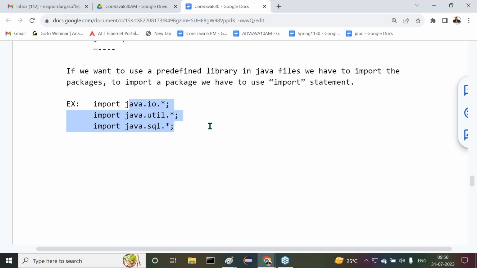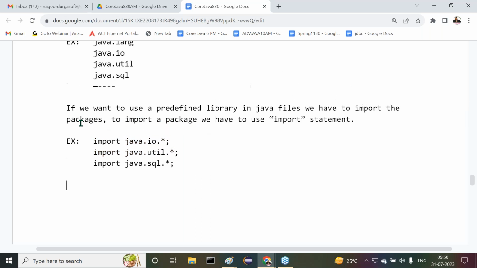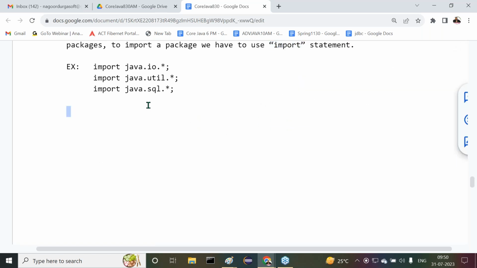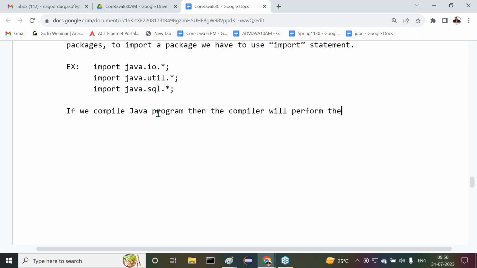Right, sir. Good. Let's move on to the point. If you want to use a predefined library in Java files, we have to import the packages. To import the packages, we have to use what statement? The import statement. I already explained what happens. For example, observe this clearly. When we compile a Java program, the compiler will perform the following actions.